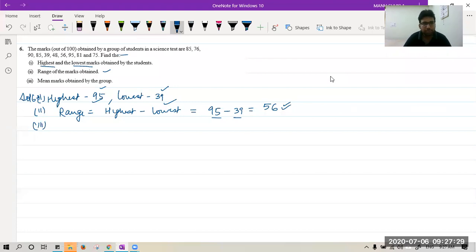The third part is mean marks, and we know mean is given by sum of all observations upon total number of observations. Now add all the values, 90 plus 85 plus 39 plus 45. Please tell me the answer of this sum, all of you.